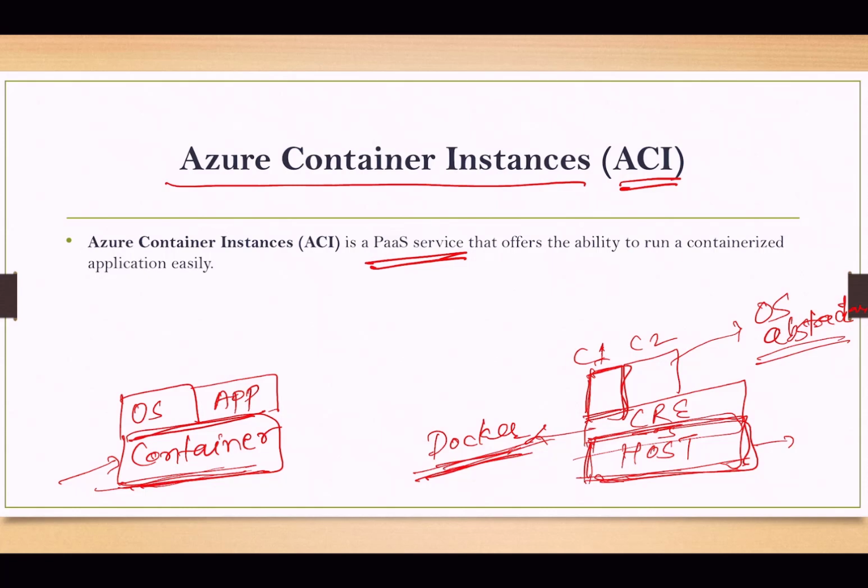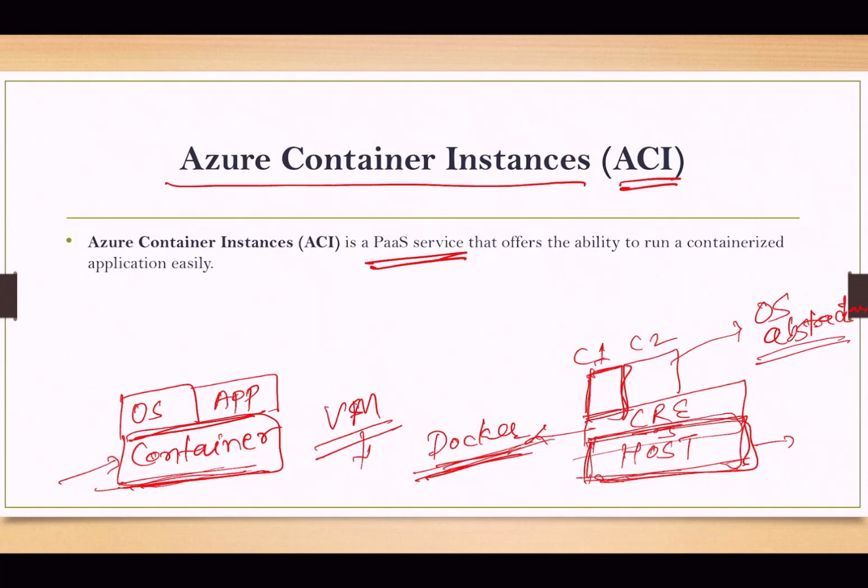If you want to learn more about containers, I have videos in my playlist under containers, Kubernetes or Docker. You can go through them to understand more detail about containers. But just to understand: in the VM case, hardware or host abstraction is there.